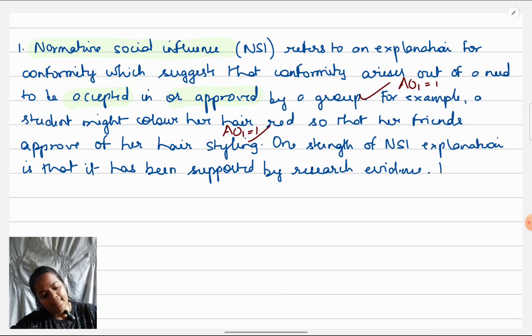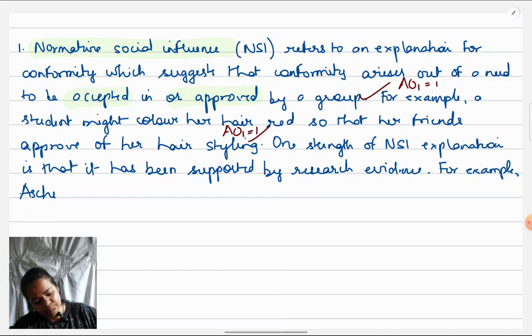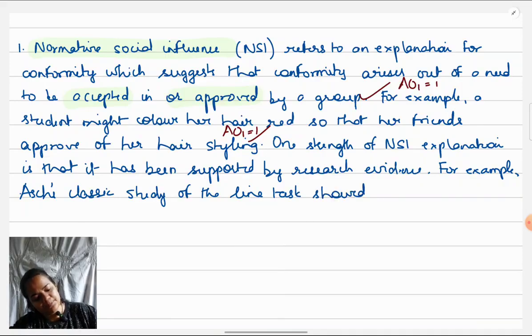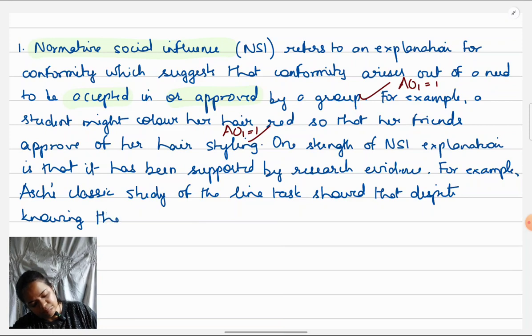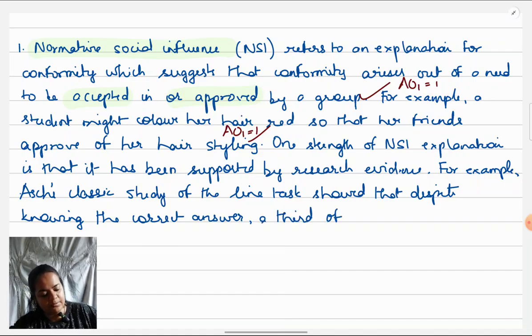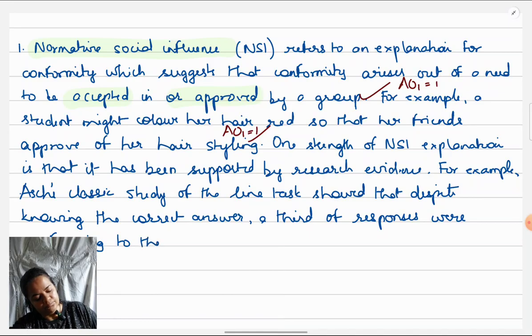For example, Asch's classic study of the line task showed that despite knowing the correct answer, a third of responses were conforming to the wrong answer, out of a desire for acceptance by the group.